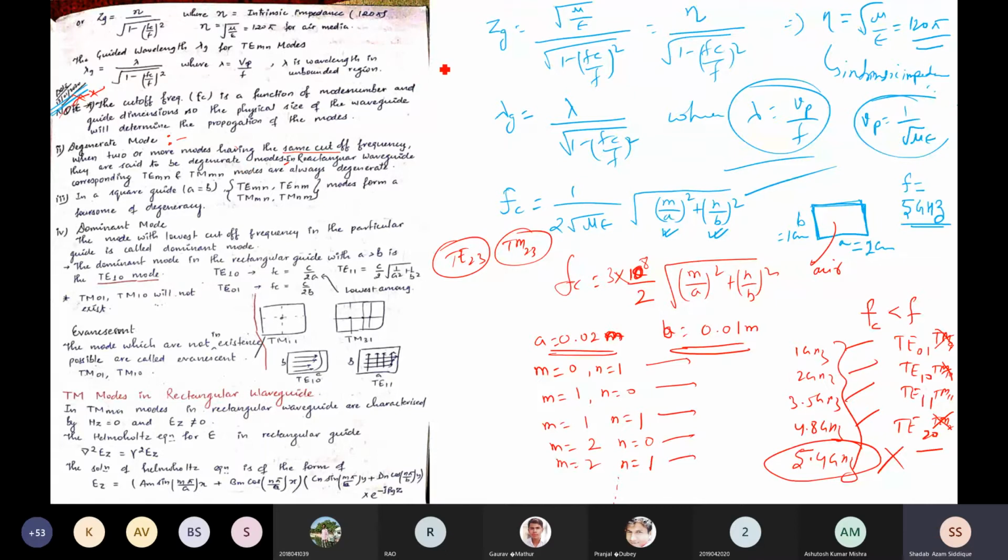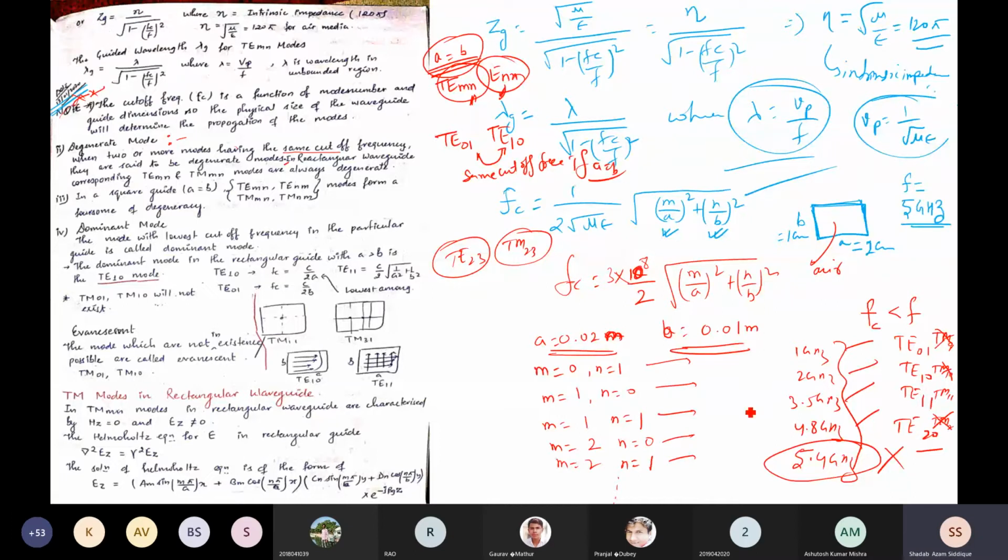Sometimes we have a square waveguide, A equal to B. If A equal to B, then TE_mn and TE_nm both have the same cutoff frequency, and they always make degenerate modes for A equal to B. That means if you are able to find TE01, you will be able to find TE10, and both will have the same cutoff frequency if A equals B.